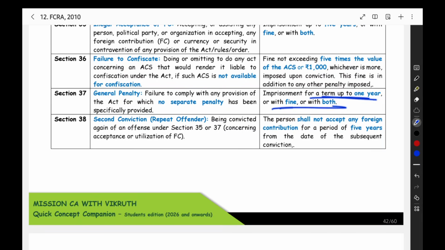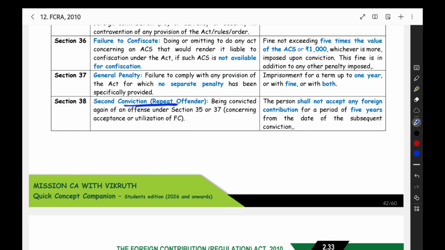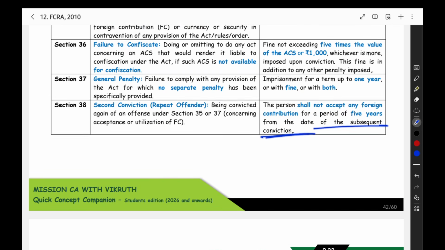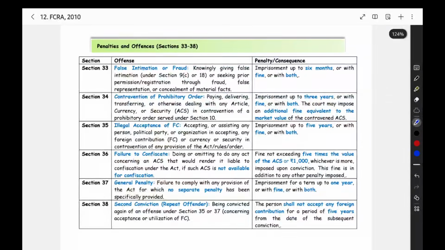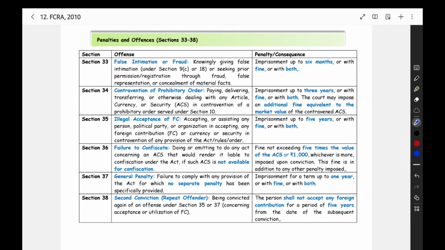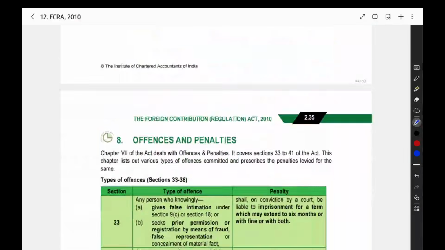Imprisonment up to 1 year or fine or both. Then when you are a repeat offender, with a second conviction, when you are repeatedly doing the offence, then you cannot receive any foreign contribution for a period of 5 years from the date of subsequent conviction. These penalties, I am not going into detail, because it is just a technical, mechanical point. When you are doing this fraud, this penalty will be there, so that you can do it by yourself.